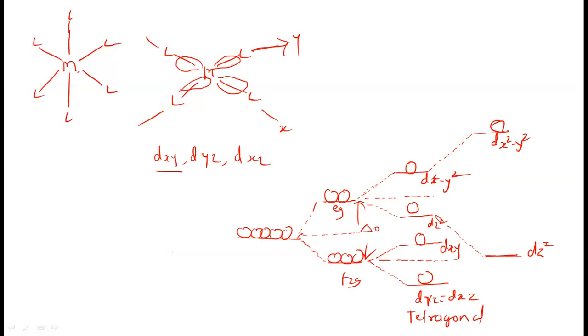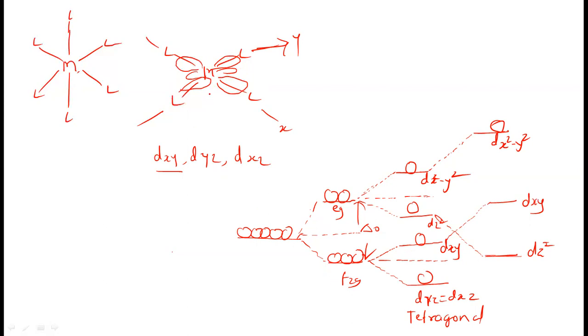Now the dxy orbital lies in between the x and y axes, so it is nearer to the ligands and is affected here. So the energy of the dxy orbital increases to some extent.